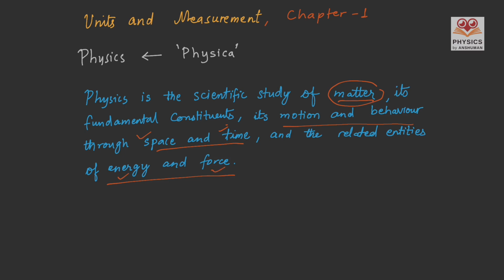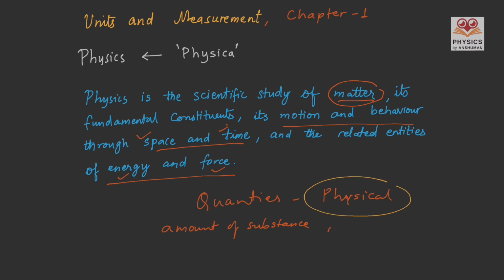Basically, we study quantities, and especially the physical quantities. Quantity is the amount of substance. So any substance has amount, that amount is called quantity. And if we can measure the quantities, then those quantities are called physical quantities.